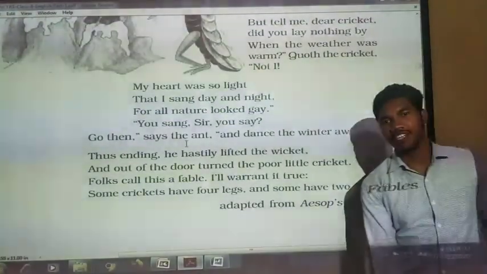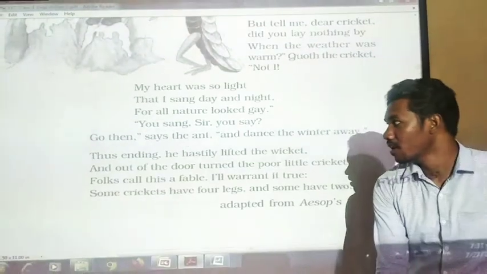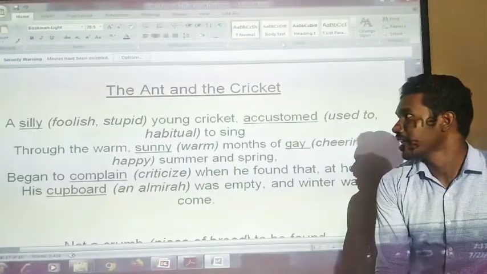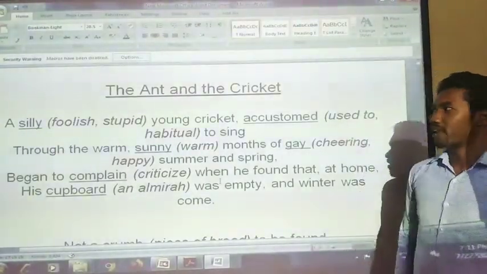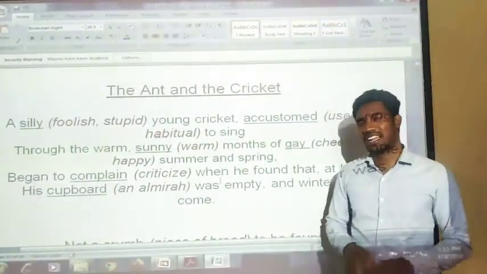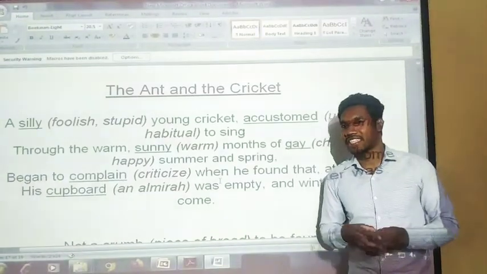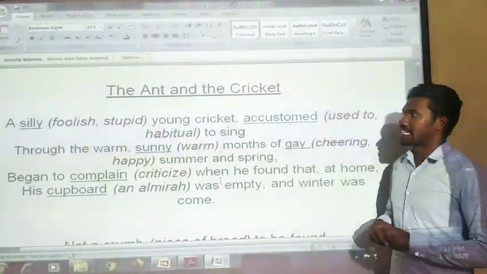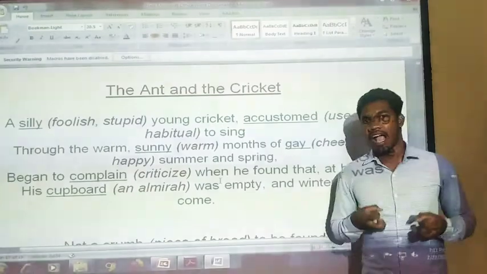It is a very beautiful poem with a very beautiful meaning, a very beautiful moral. Now let us try to understand this poem stanza by stanza, and let us try to understand what is exactly taught about the character of a cricket and the character of an ant.